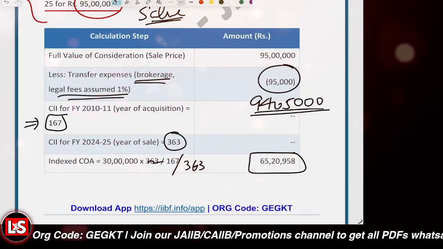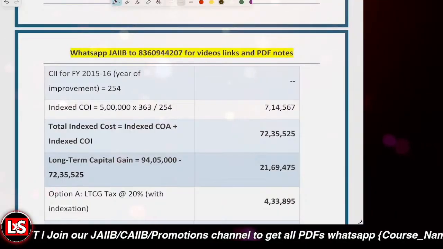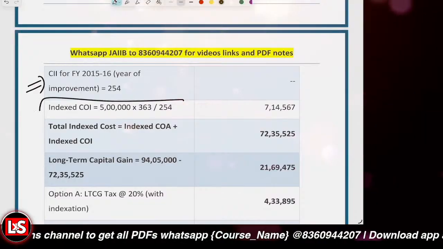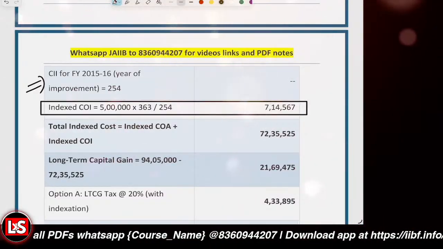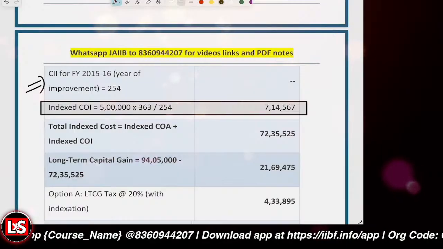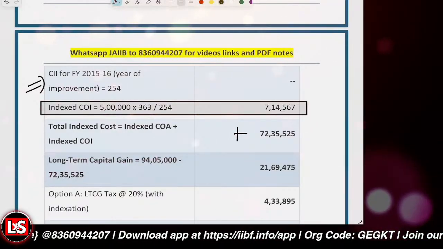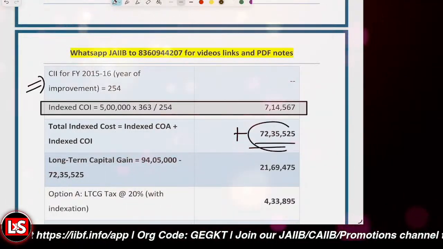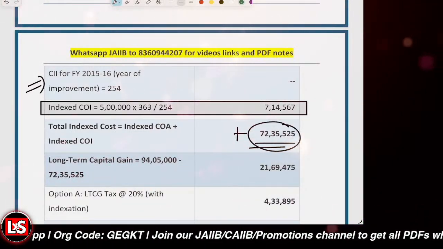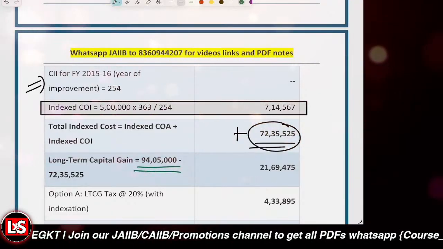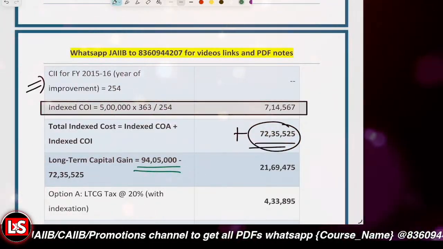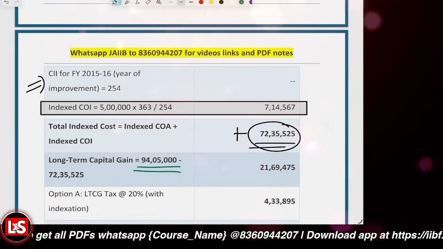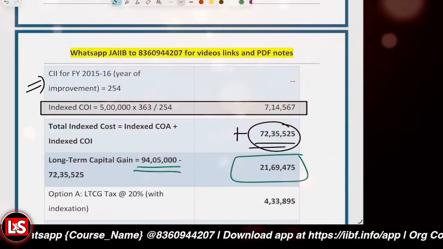Now the cost of improvement also has to be considered, and we just calculated the indexed cost of improvement, which was almost 7 lakh 15,000. That is to be added up to the total indexed cost, so it came out to be 72 lakh 35,525. So the long term capital gain would be the sale price minus the acquisition cost, and the capital gain came out to be 21 lakh 69,475.